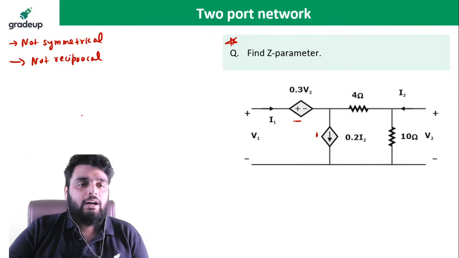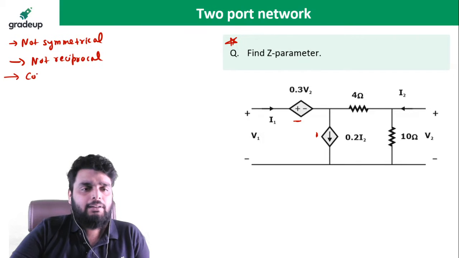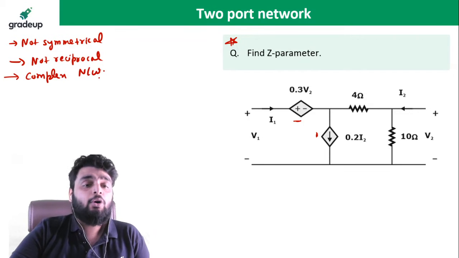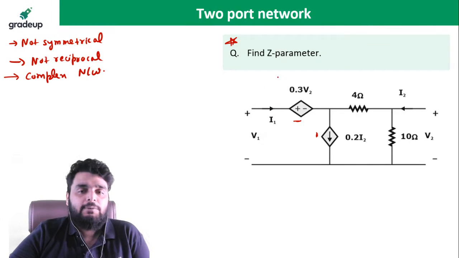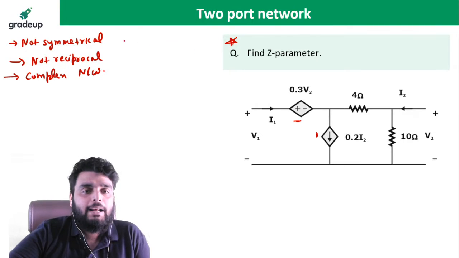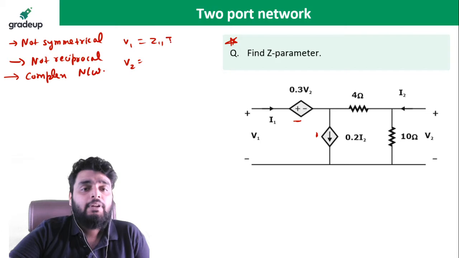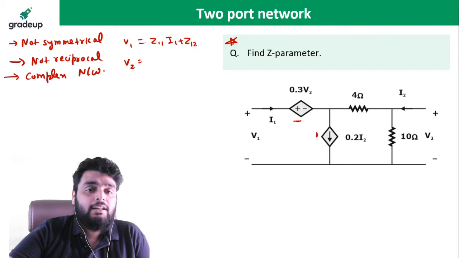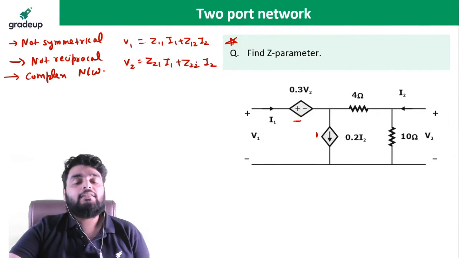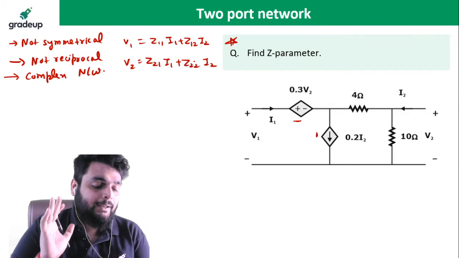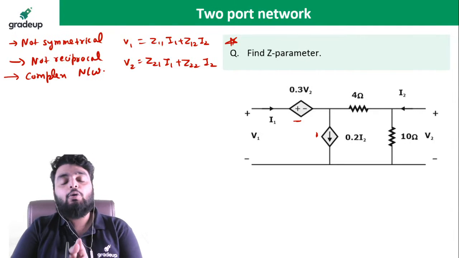Okay. So again, this is a complex network. Simple. It looks complex, doesn't it? Because it has a dependent source and much more. So this is a complex network, no doubt. I need to find out each parameter. So again, for the Z parameter, I will first write down the general equation. See, if during practice you write the general equations, you will remember the equations very easily. Okay, if you practice by writing the general equations, you will very quickly revise them.